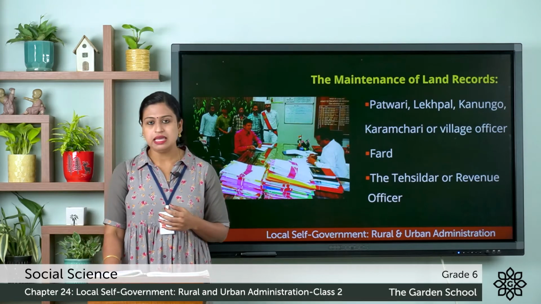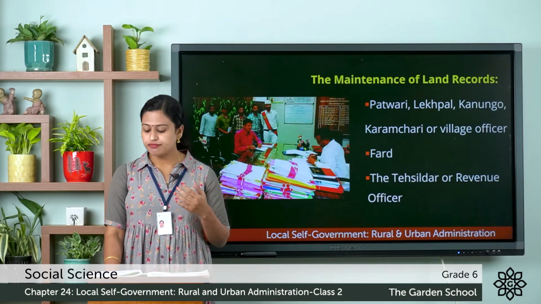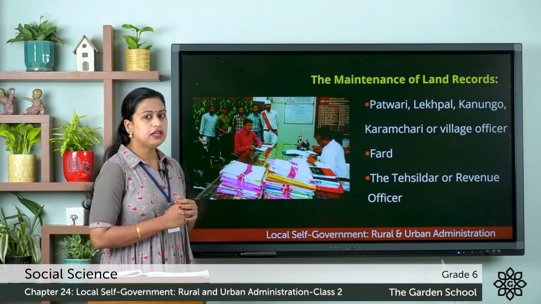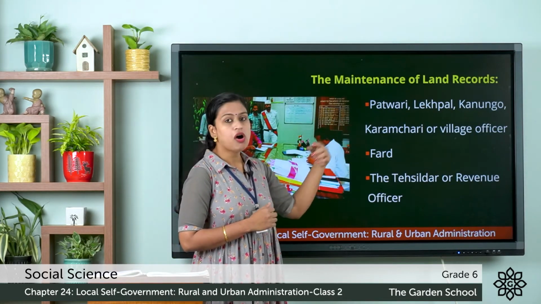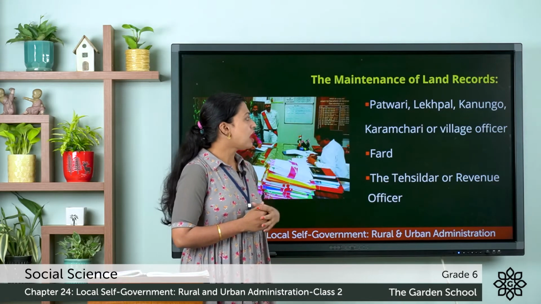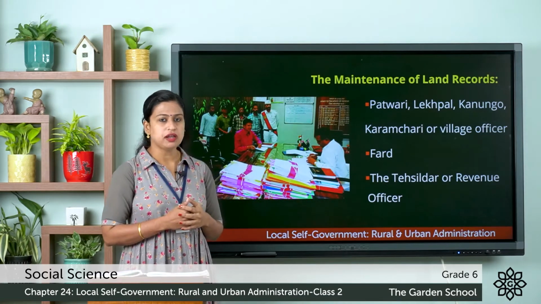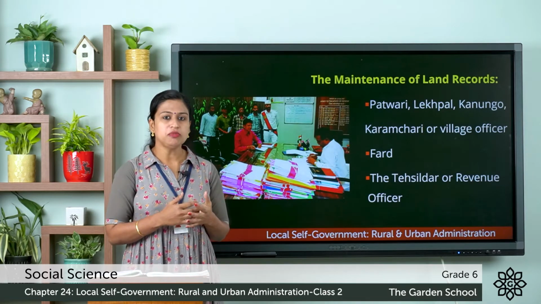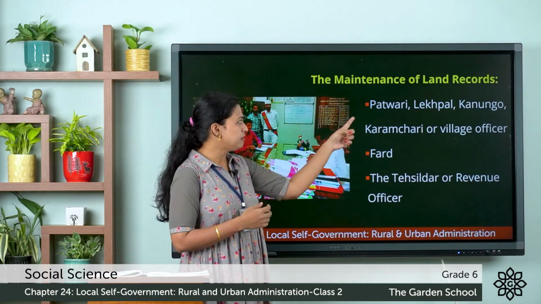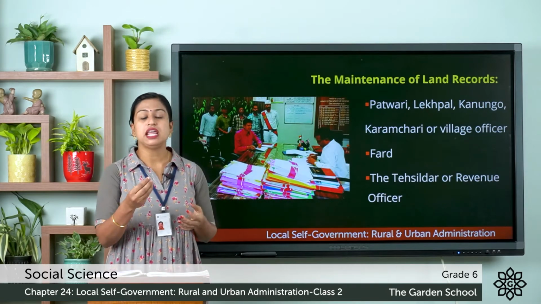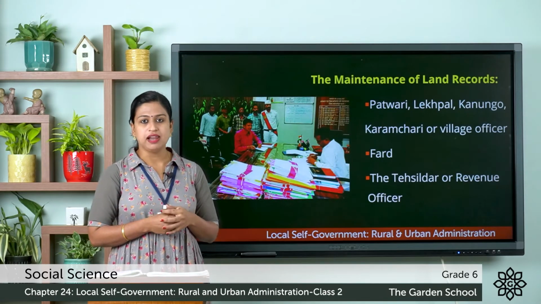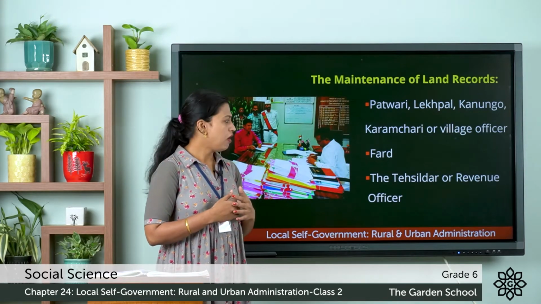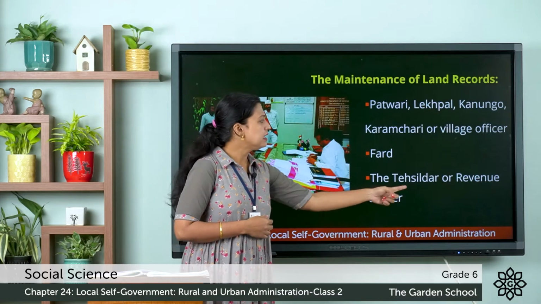So the person who maintains records of the ownership of land and tilling is known as Fatwari or Lekpal or Kanungo or Karmachari, or we can say the village officer. And the document that is maintained by the Fatwari, which contains the names of the ownership of land, is known as Fard. And another important officer at the village level is the Tehsildar.